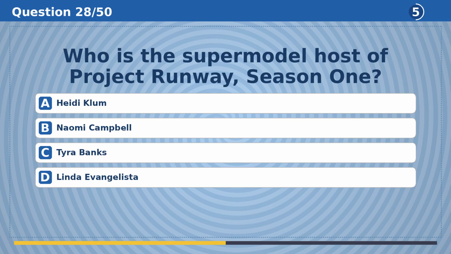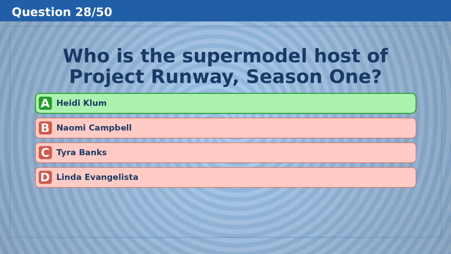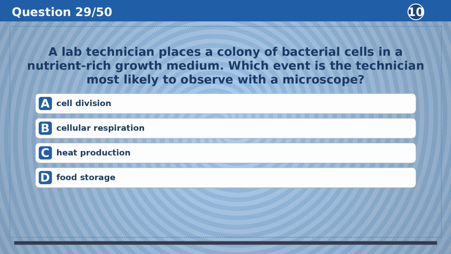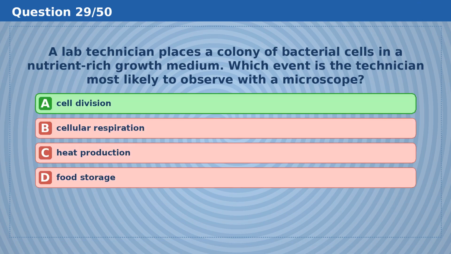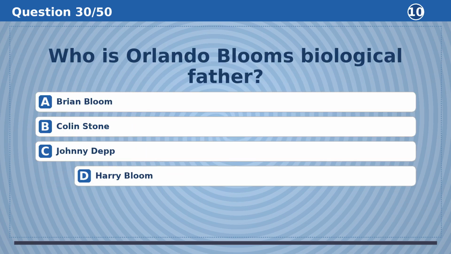Who is the supermodel host of Project Runway Season 1? The answer is A, Heidi Klum. A lab technician places a colony of bacterial cells in a nutrient-rich growth medium. Which event is the technician most likely to observe with a microscope? The answer is A, cell division.